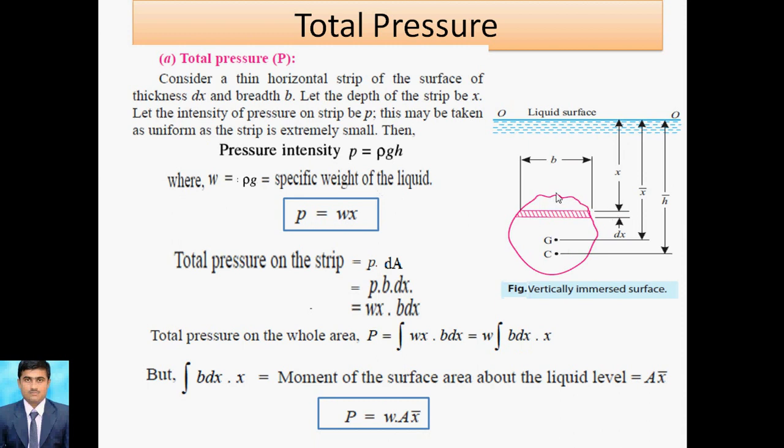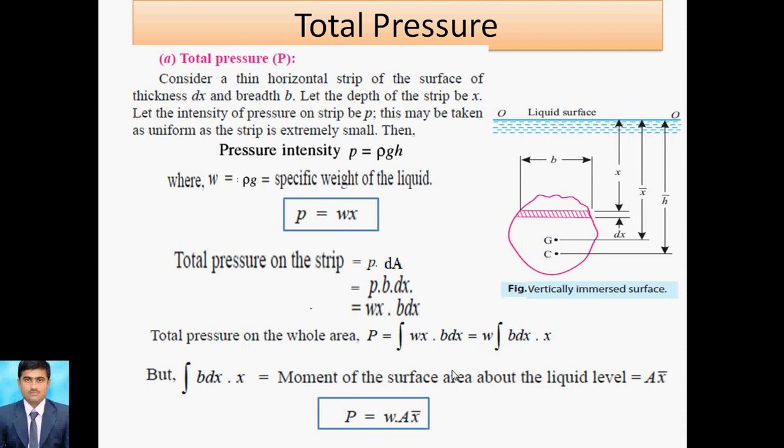We can consider this vertical plate, then take a strip for one particular value, and then we get the pressure force. The pressure force is equal to pressure into area. The dA value is b dx because we are considering a horizontal strip, and then we integrate on both sides to apply it to the whole surface.